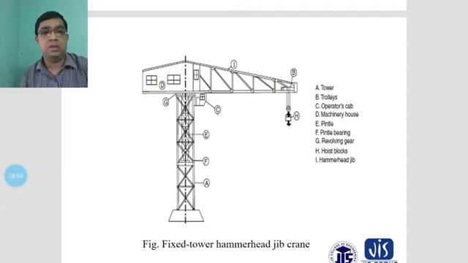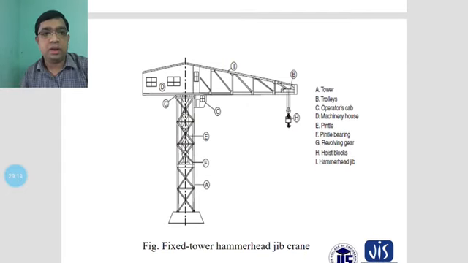Different notations are given: A, B, C, D, E, F, G, H, I. Basically A is the tower, and you can see its vertical height. B is the jeep end, which carries the trolley.